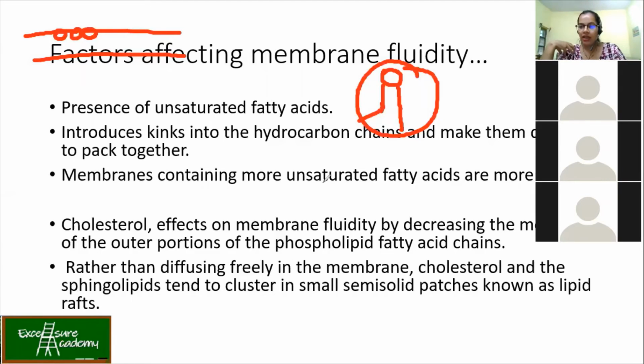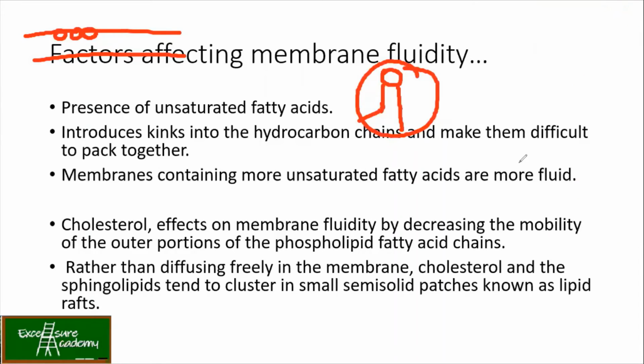In our body, the cells have a good proportion of both unsaturated and saturated. So our cells are neither rigid nor fluid; we are in between, and that's how we maintain our cell membrane composition. Now, cholesterol affects membrane fluidity by decreasing the mobility of the outer portions of the phospholipid fatty acid chains. Rather than diffusing freely in the membrane, cholesterol and the sphingolipids tend to cluster in small semi-solid patches known as lipid rafts. Now, this is also very important.